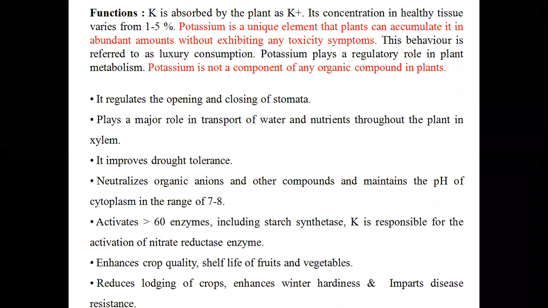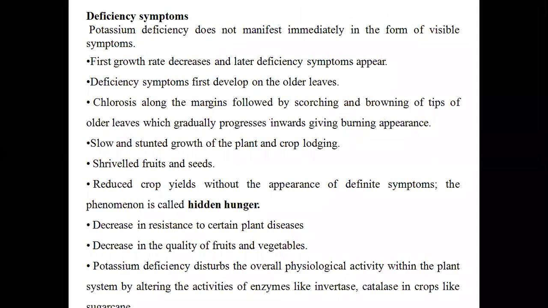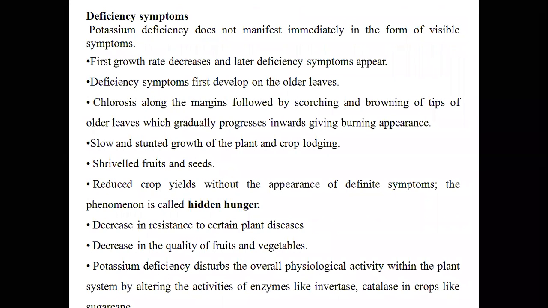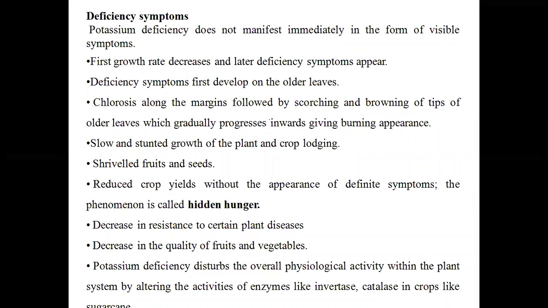By regulating the opening and closing of stomata. Then what are the deficiency symptoms of potassium? As we know that potassium is highly mobile in plants, the deficiency symptoms are confined to older leaves. They have a clear identification of visible symptoms.